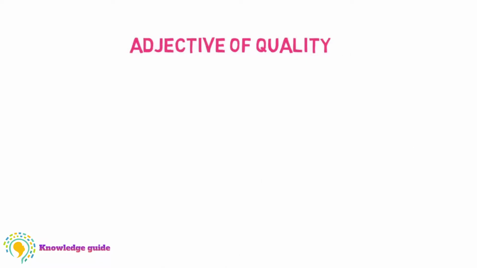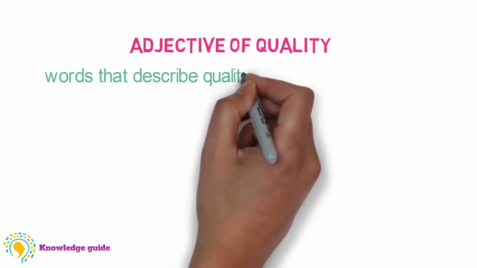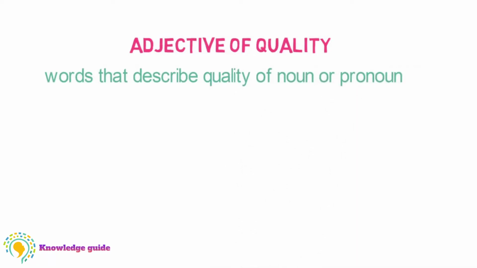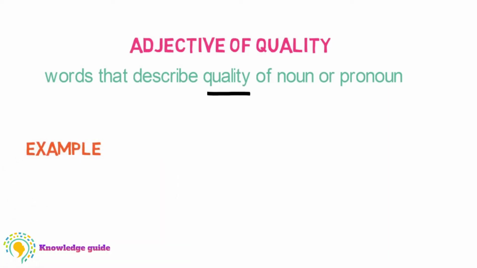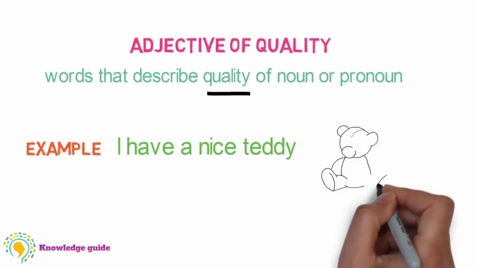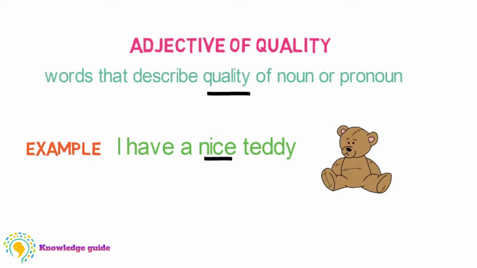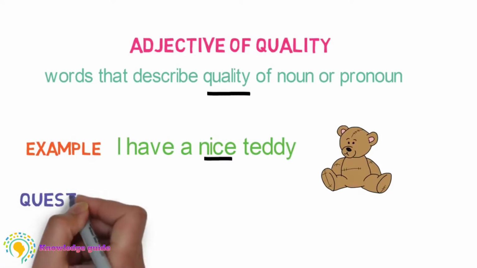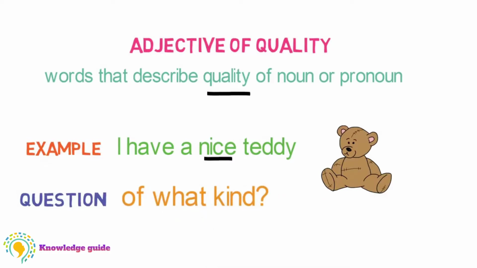Adjectives of quality. Adjectives of quality are words that describe the quality of a noun or pronoun. So we should remember quality of a noun. Example, I have a nice teddy. Here, what is the quality of the teddy? It is nice. The adjective nice answers the question of what kind.